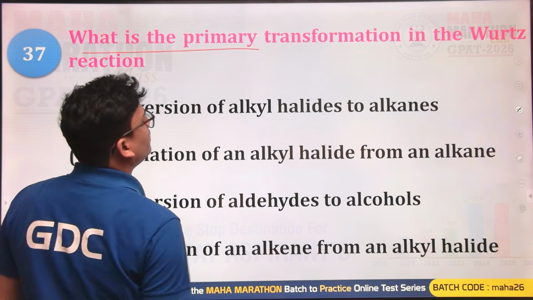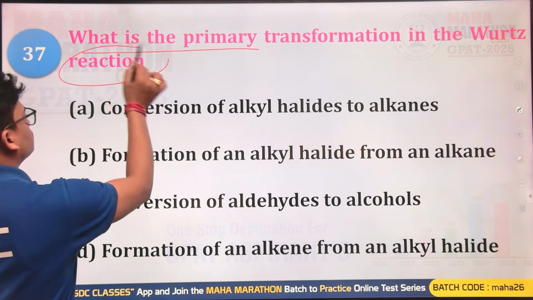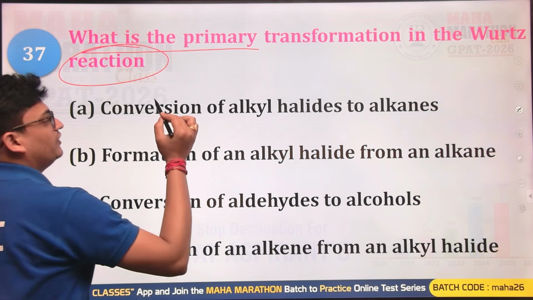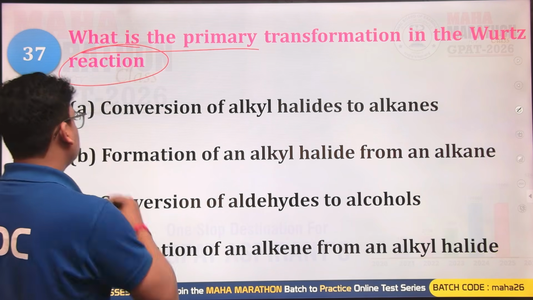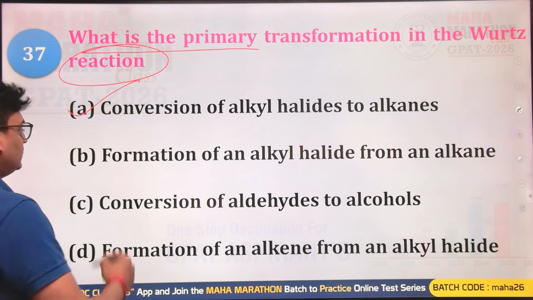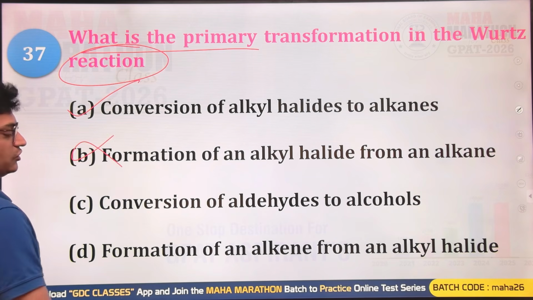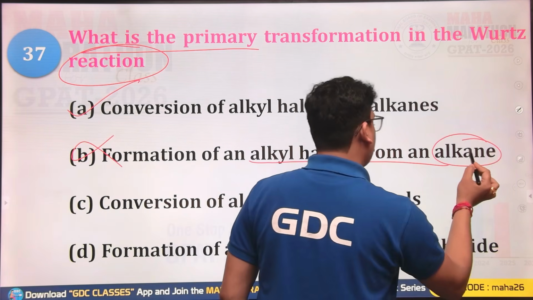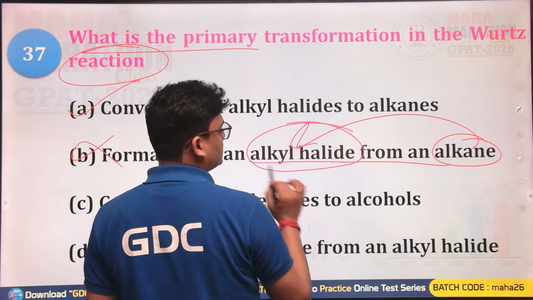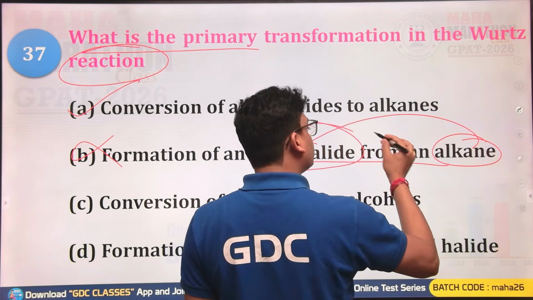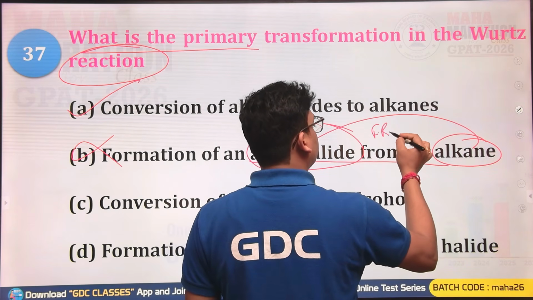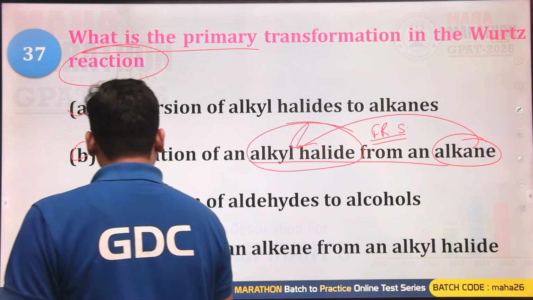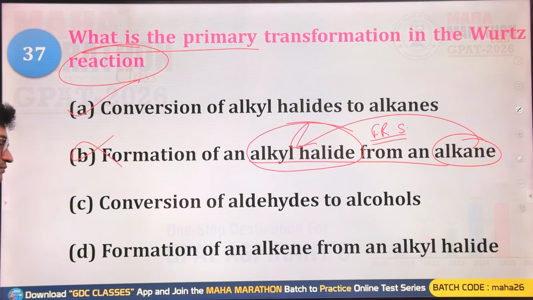What is the primary transformation in the Wurtz reaction? In the Wurtz reaction, what do you convert? Conversion of alkyl halide to alkanes. Yes, that is the correct answer. Formation of alkyl halide? No, that is not possible here. Formation of alkyl halide from alkane is photohalogenation, which produces alkyl halide. This is also an important reaction, a free radical substitution reaction.